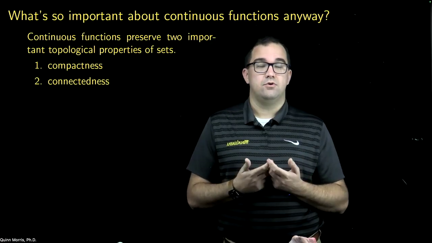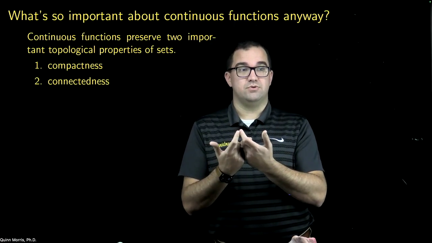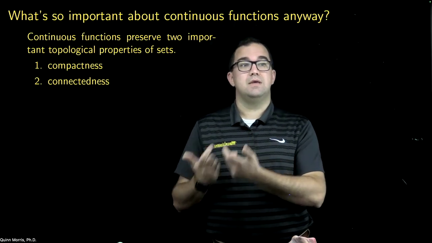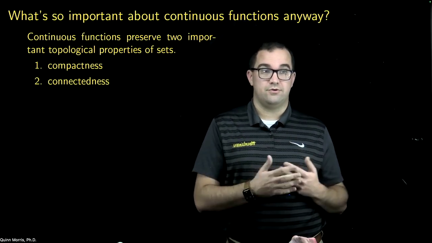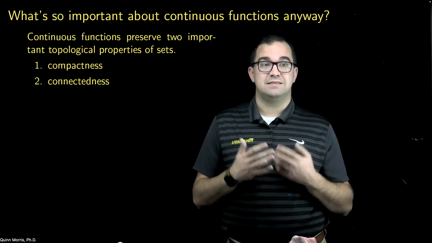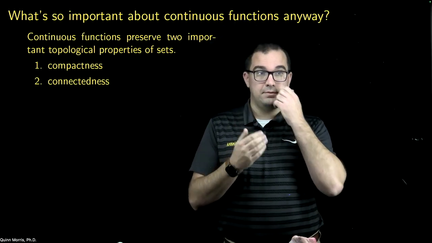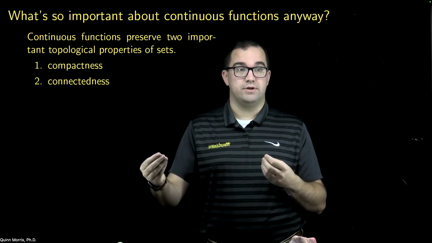If you map a connected set under a continuous function, you get another connected set. So the image of a connected set is a connected set. And again, if you've taken a topology class, or if you go on later to take one, these are the kinds of results you would prove in that setting. So continuous functions are important because they are the functions that preserve these nice properties.